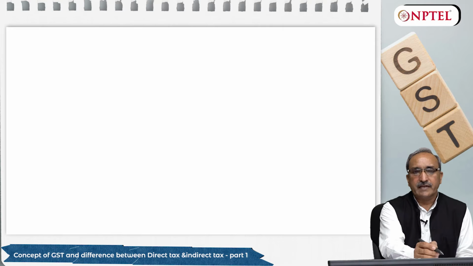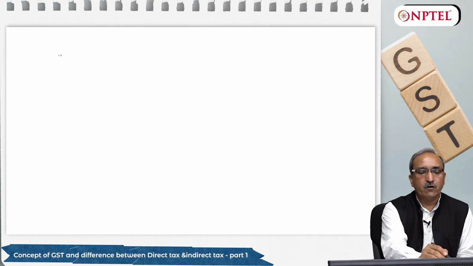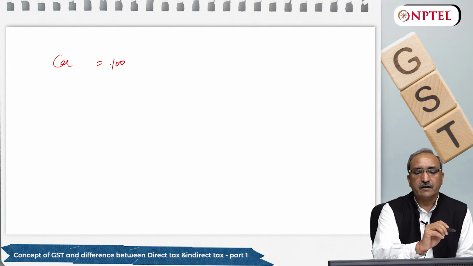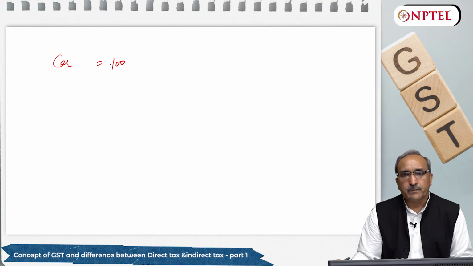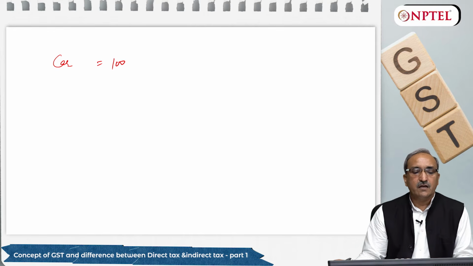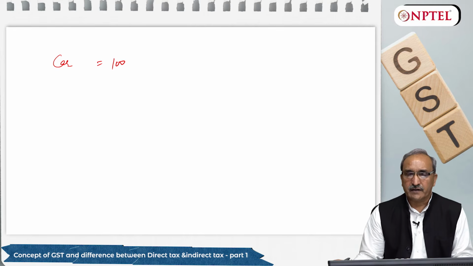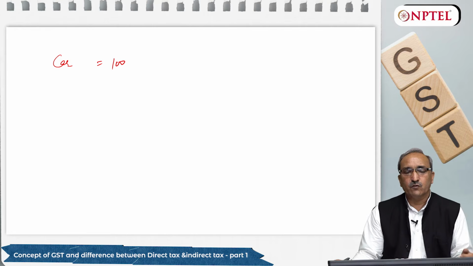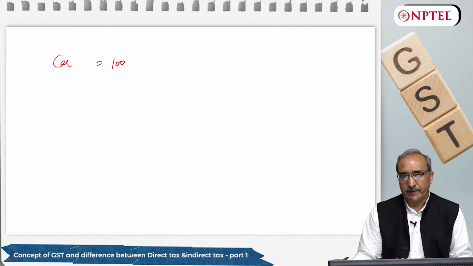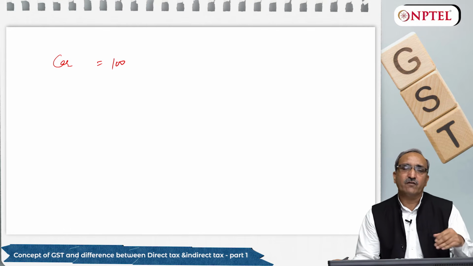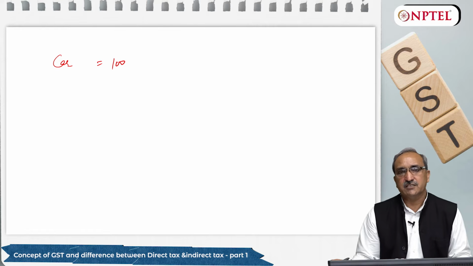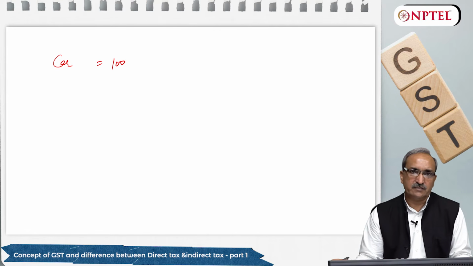Suppose I am going to purchase a car, and the car has a value of rupees 100, just for simplification of calculations. As a consumer, I go to the dealer and ask him the price to purchase the car, and he will ask for X amount. How was the pricing of the car done during the pre-GST regime? We will discuss that in this example.